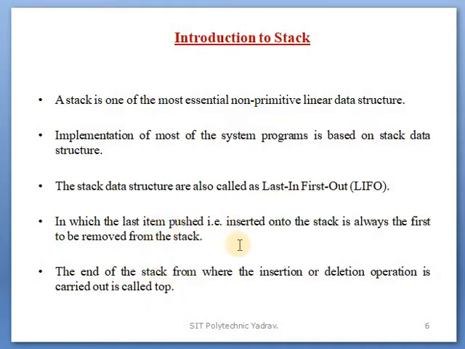What is the logic of a stack? The last item inserted on the stack will be the first to be removed from the stack. So it is said to be last in first out. In means inserted, out means deleted or removed.